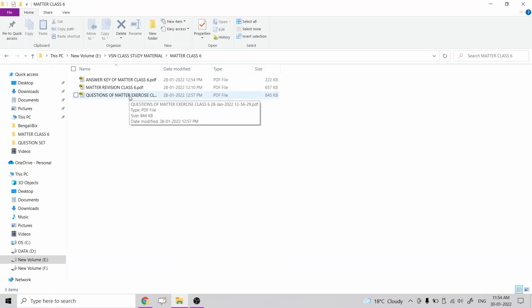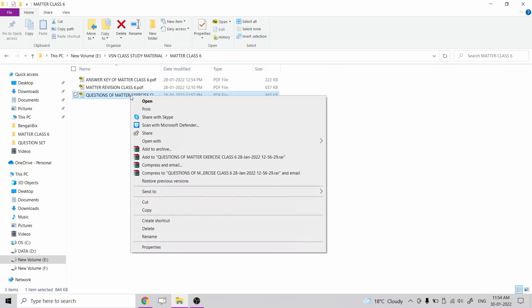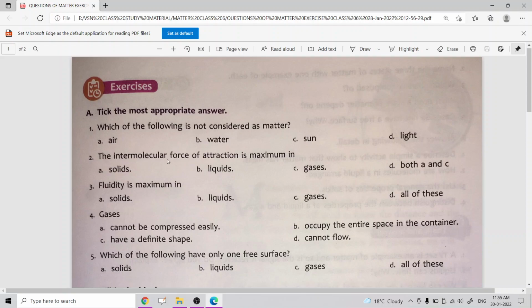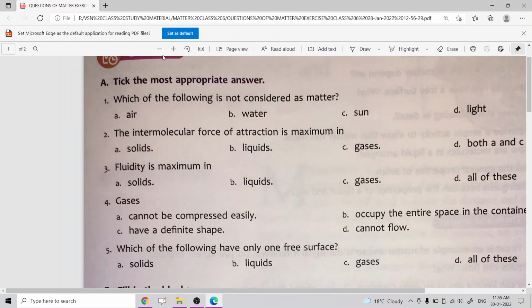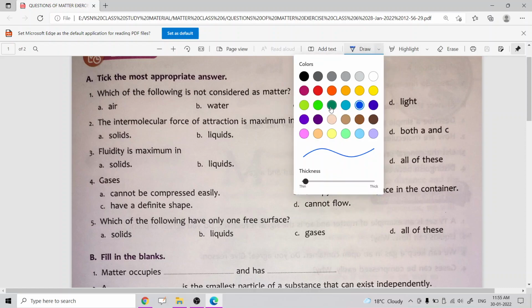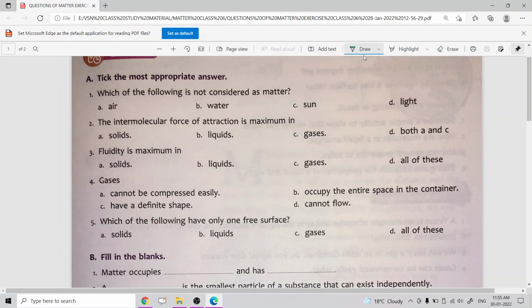So at first we just open. From your book, your first question is tick the most appropriate answer. The first question is: which of the following is not considered as matter? Here you can see air, water, sun and light. From these options the correct answer is light.